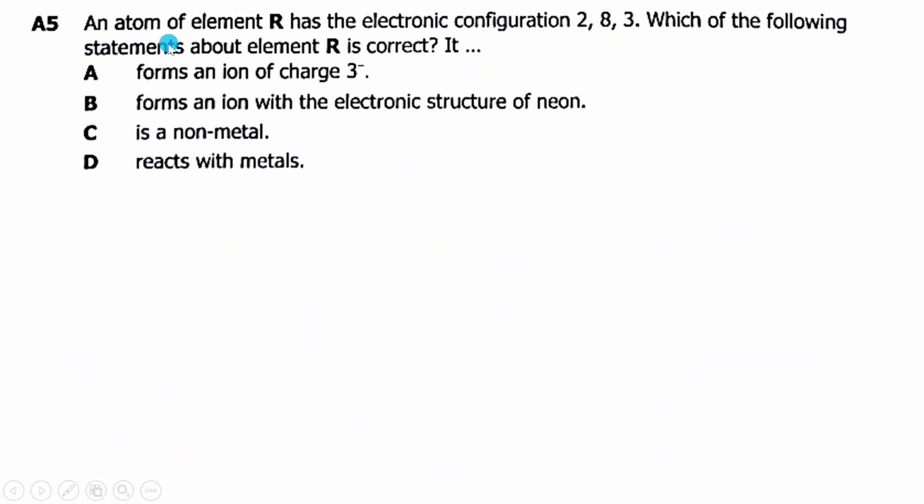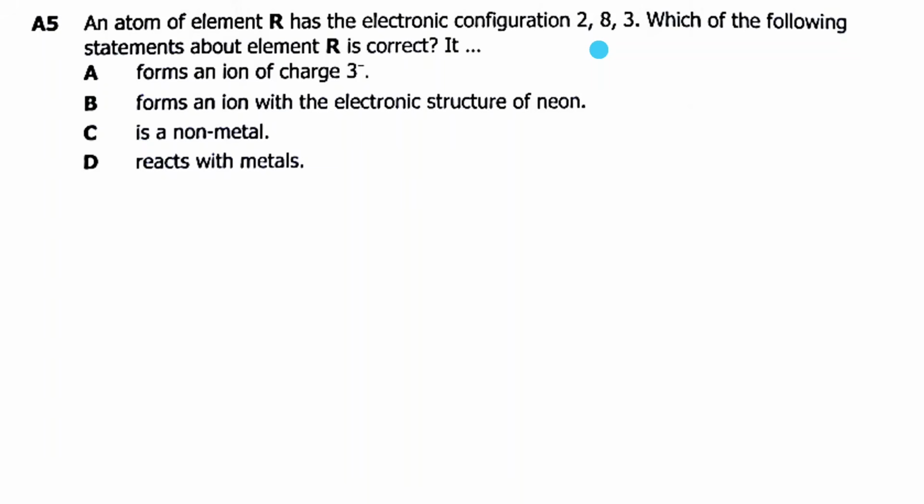A5 says an atom of element R has the electronic configuration of 2,8,3. Which of the following statements about element R is correct? So we have this element R, with electronic configuration 2,8,3. These are electrons. Total them up: 2 plus 8 is 10, plus 3 gives you 13. So which element in the periodic table, from your knowledge of chemistry, has 13 electrons? Of course, it is aluminium.